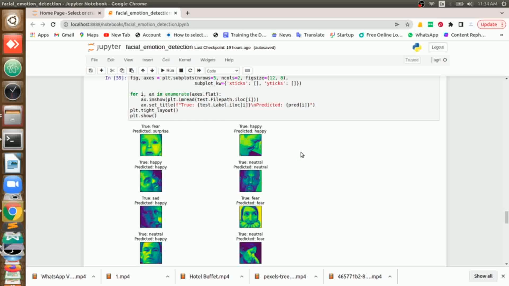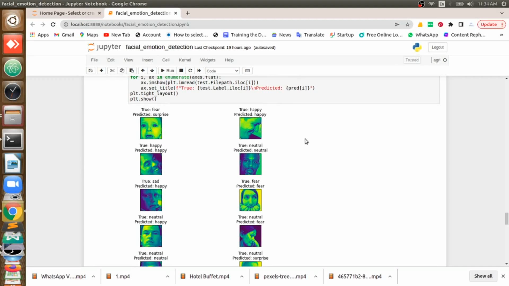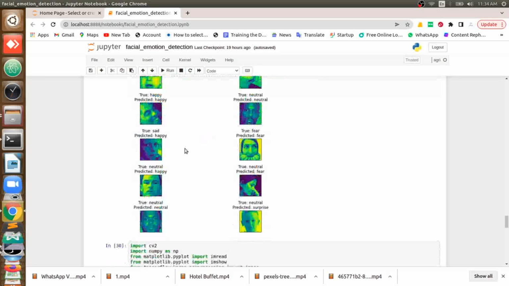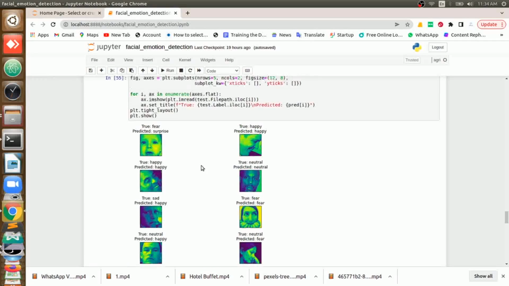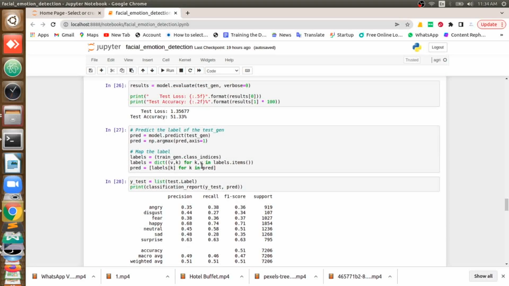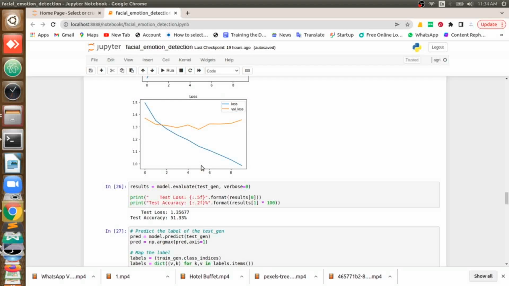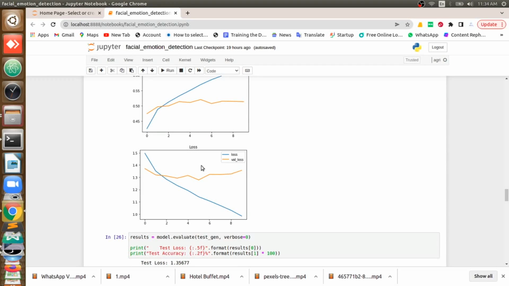So whatever you are watching, this is the result from our deep learning model, which predicted on some images. You can see that some images are predicted wrong. Like for this one, it was fear, but our model predicted surprise. But you can see for all other images, it is predicting very well. For some, it is predicting wrong. Why? Because I trained it for only 10 epochs. You can make it 50 epochs or 100 epochs, where you can increase the accuracy.